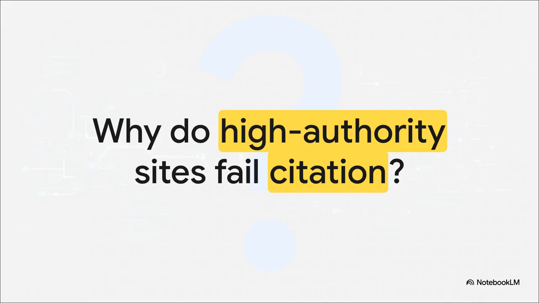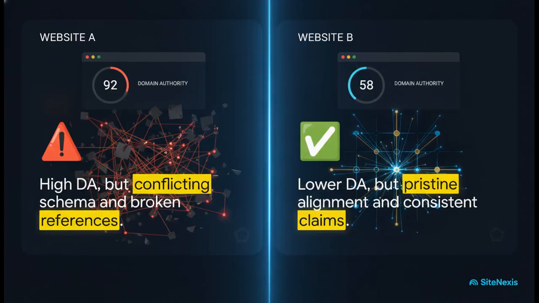Well, this brings us directly to our core problem. Authority, at least in the traditional sense, is no longer enough to guarantee that you're going to be cited by an AI. This comparison brilliantly illustrates exactly why.